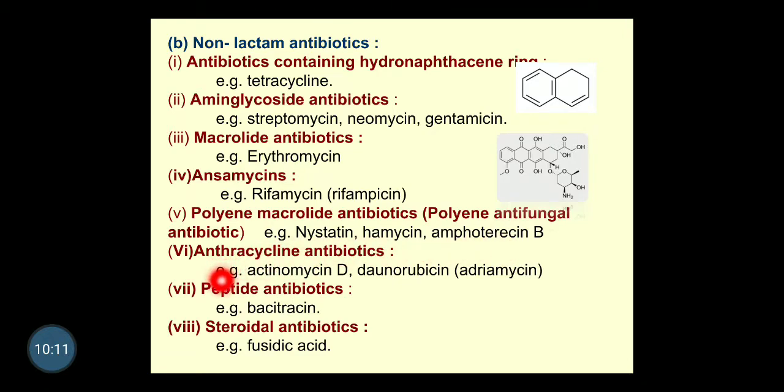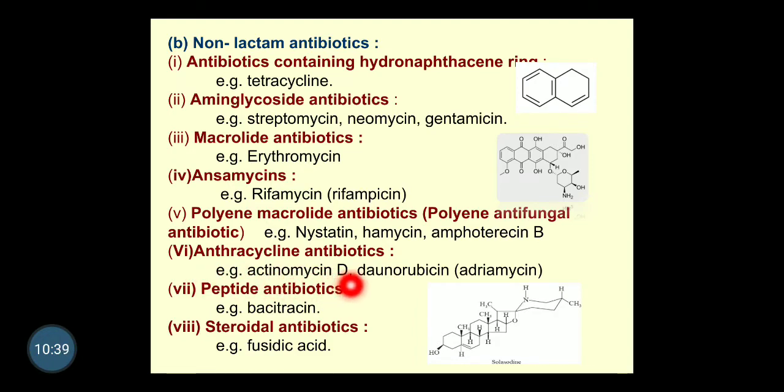Next, anthracycline antibiotics will have an anthracene ring in their structure. Two benzene rings fused together is called naphthalene, and three benzene rings in the same plane is called anthracene. So these types of antibiotics will have an anthracene ring in their structure. Examples: actinomycin D, daunorubicin, or adriamycin. These are the anthracycline ring containing antibiotics. Next, peptide antibiotics.